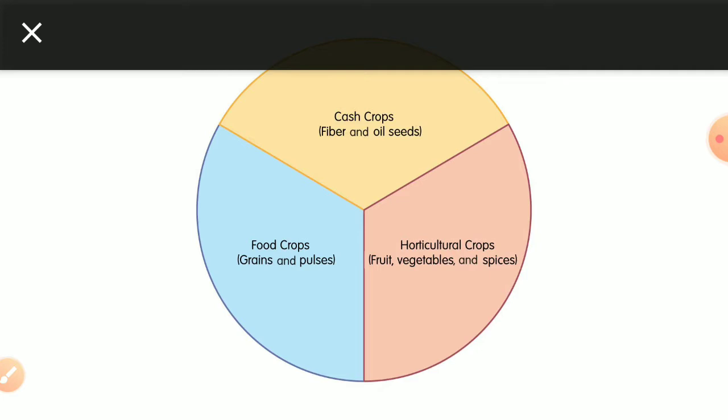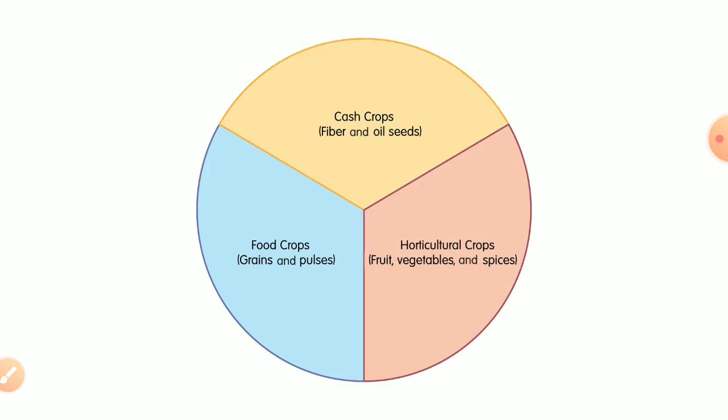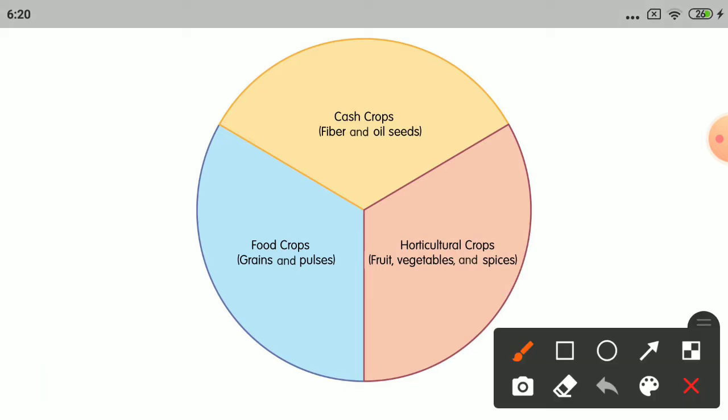So draw a chart like this, a circle, and start dividing the circle into three main parts. On what basis are we dividing the circle into three parts? On the basis of the use, or why we are growing those plants. The first variety is food crops. Food crops are grown for the purpose of getting food, like grains and pulses, which are required in a larger quantity.